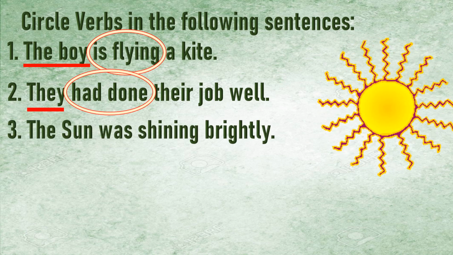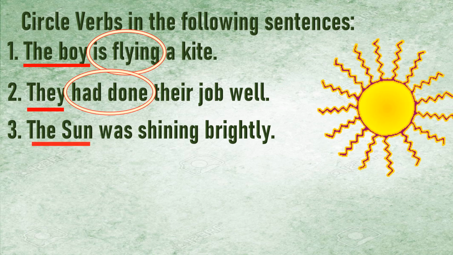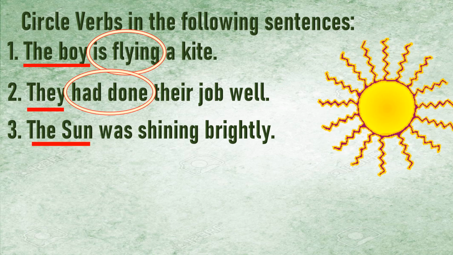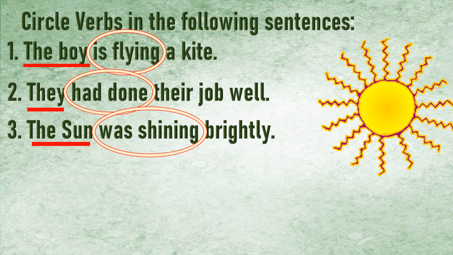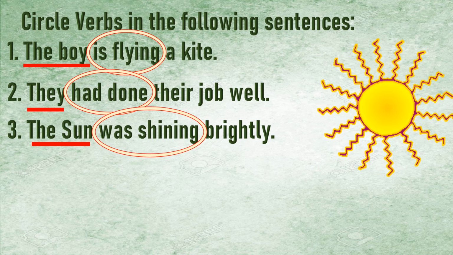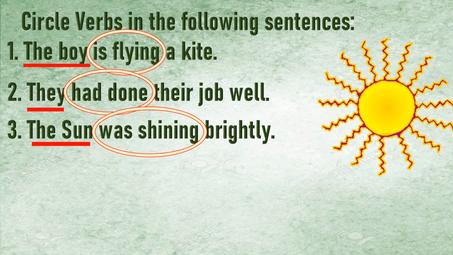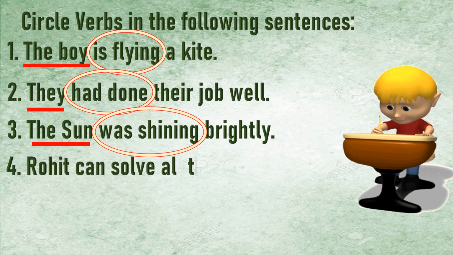Next one, the sun was shining brightly. The sun is your subject. Was shining. Was is telling you about time. Past tense. Shining is the main action. Fine. So was shining is your verb.